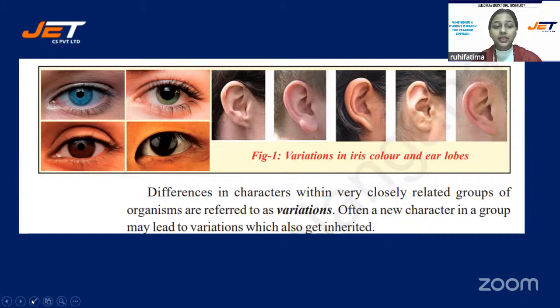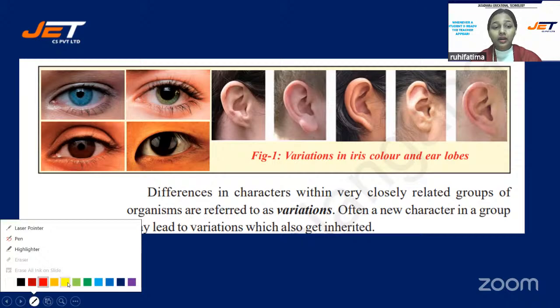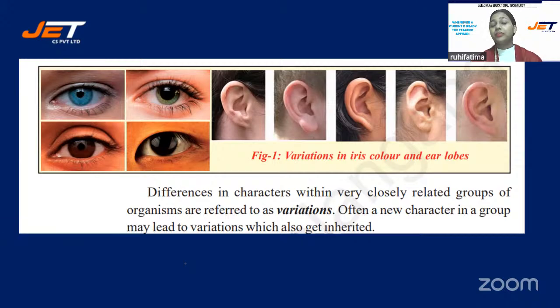So what happens in your parents? Let me take the pen. In your parents, there must be the genes of both fair color and dark complexion. Whatever gets expressed is known as the dominant character. So your parents' dark complexion was dominant, but a recessive gene was also present in them. In your generation, it has been inherited and it has expressed itself. So this is how variation comes.